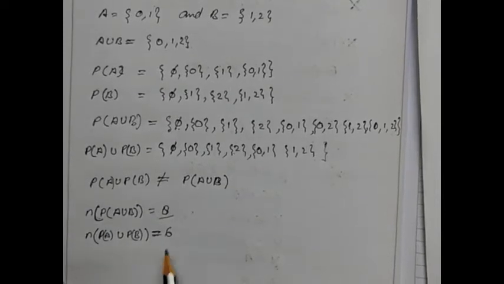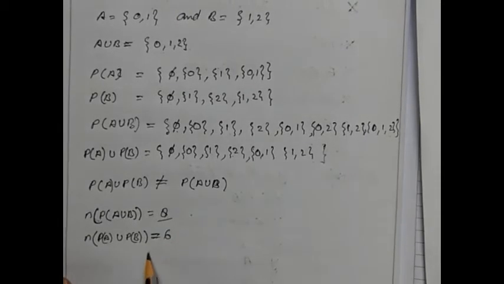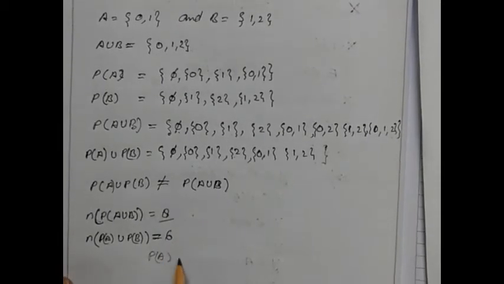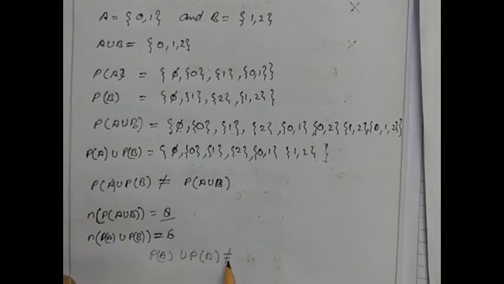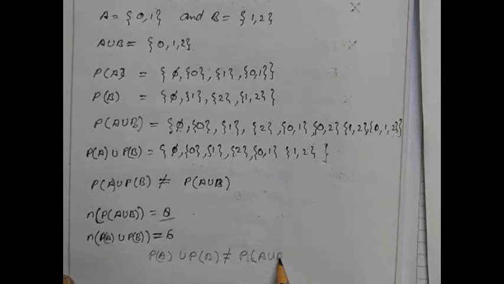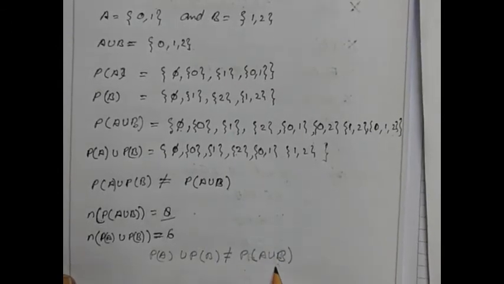So this statement is not true: power set of A union power set of B is not equal to power set of A union B. I hope this thing is clear.